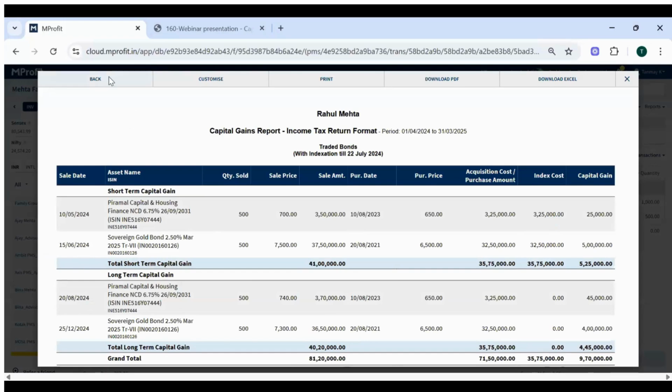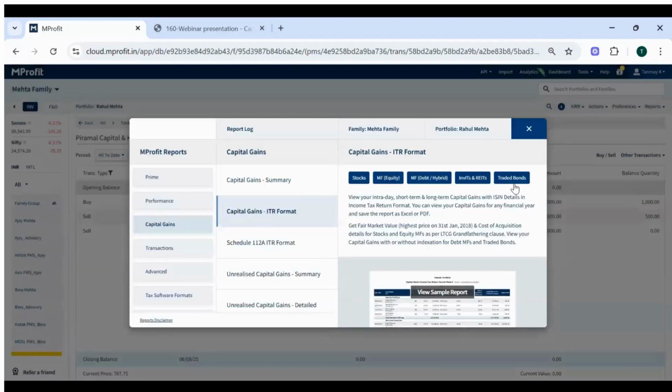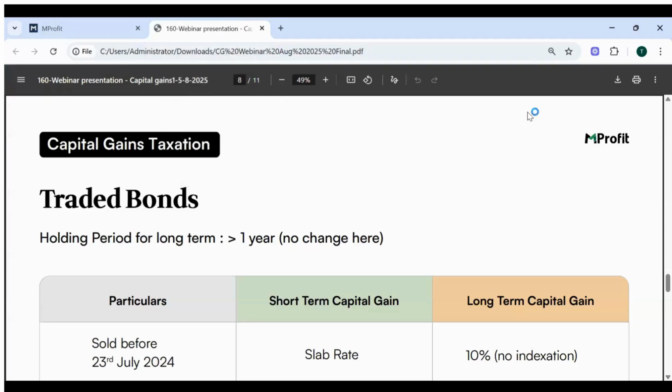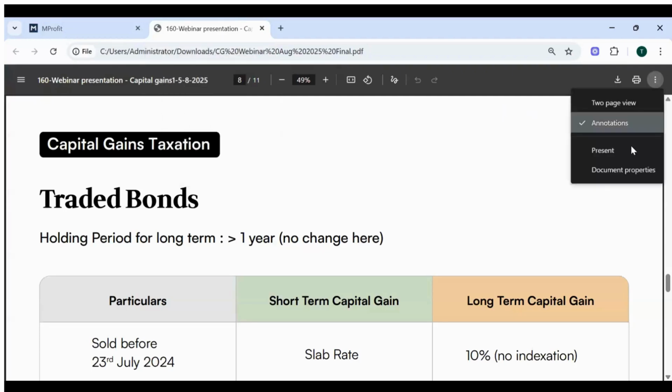Again, these calculations are completely automatic. And for traded bonds, there is a separate section available. Till now, I used stocks, mutual fund equity, and for debt and hybrid funds, you have to use the MF debt hybrid option. The rest of the calculations are handled automatically by the software. So next, let's go to the next slide.